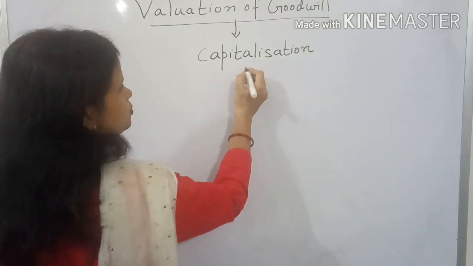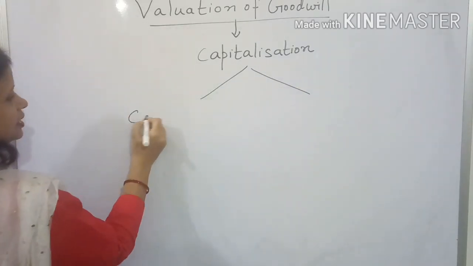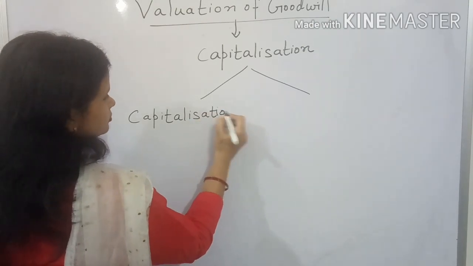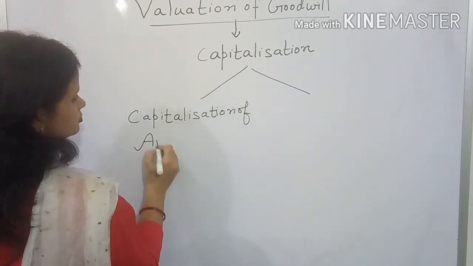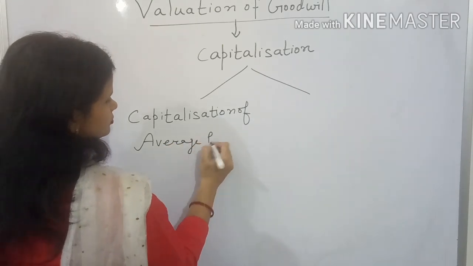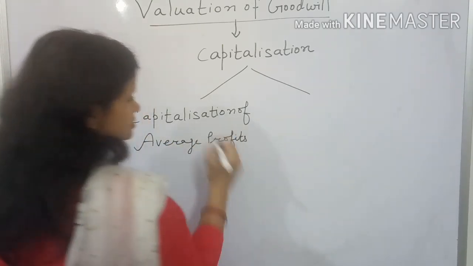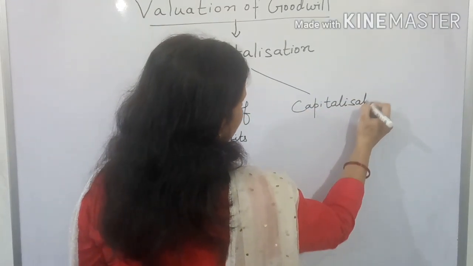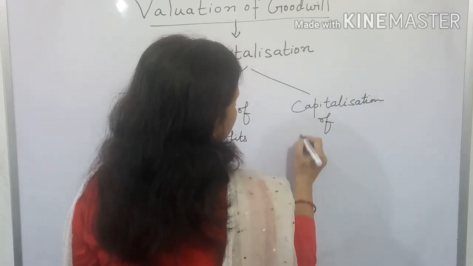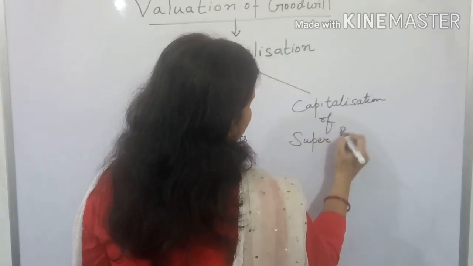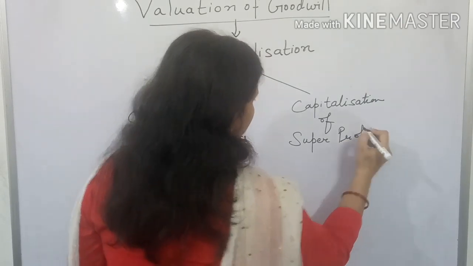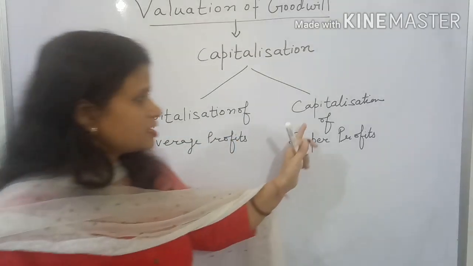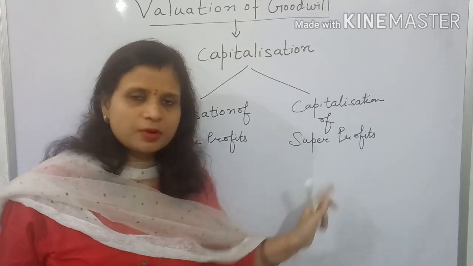It again has two parts: capitalization of average profits and the second one is capitalization of super profits.